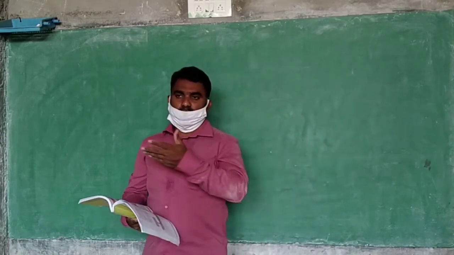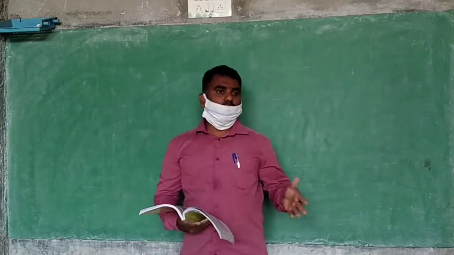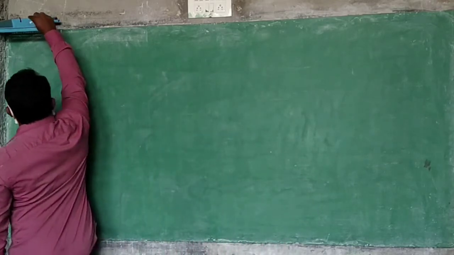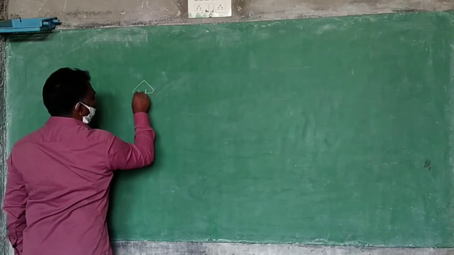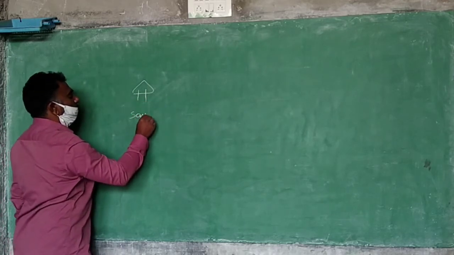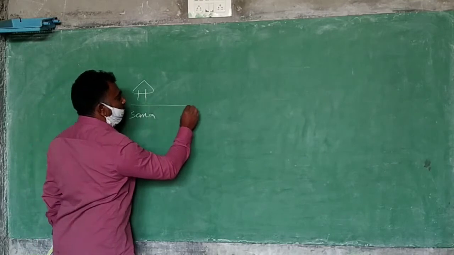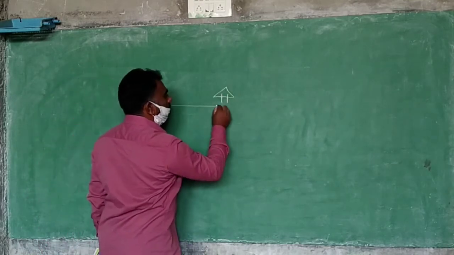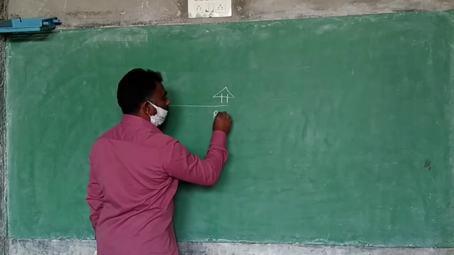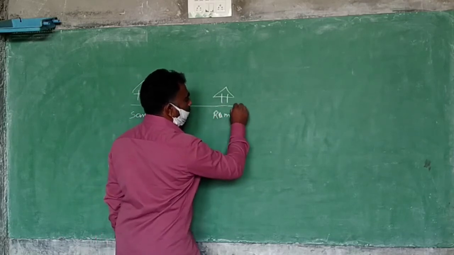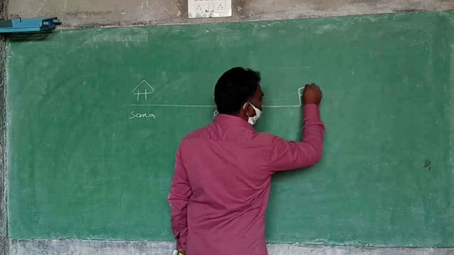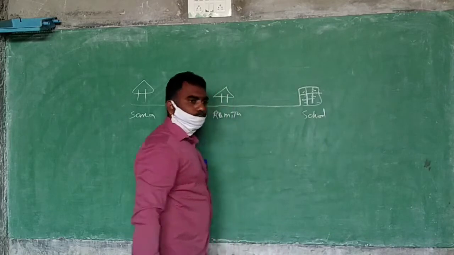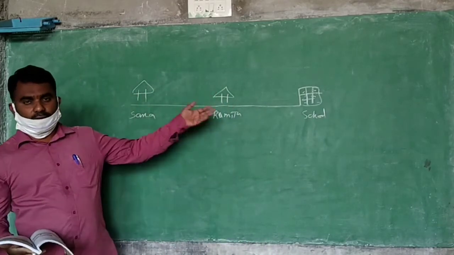Can you say the order of whose houses they are? First, whose house is there? First, Sana's house. Then next what will come? Ramija's house. Very good. Then next? School. So like that we are going to school. Draw the picture like this. By the picture, we can understand.